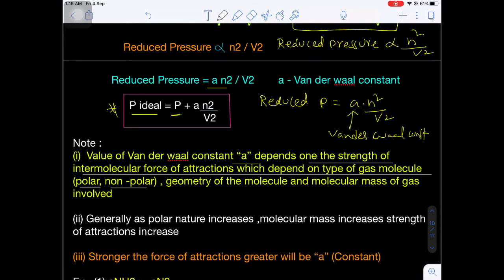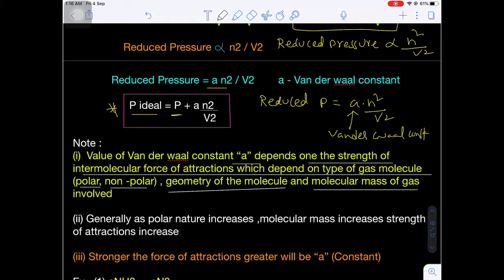If there is an electronegativity difference between the two bonded atoms, then such a bond is called a polar covalent bond. If the electronegativity of the two atoms is almost the same, that means the electronegativity difference is zero, such a bond is called non-polar. Are you getting my point? And what is the geometry of the molecule, and what is the molar mass of the gas involved? Are you getting my point?